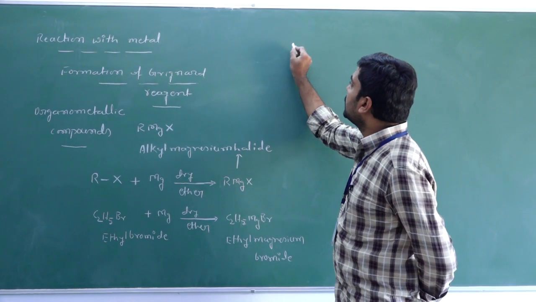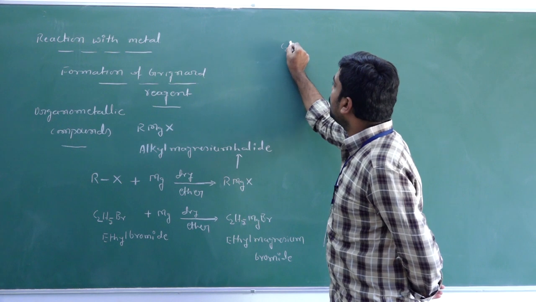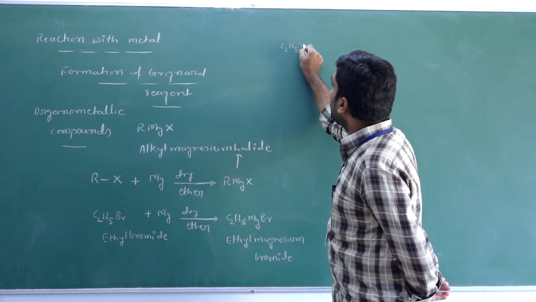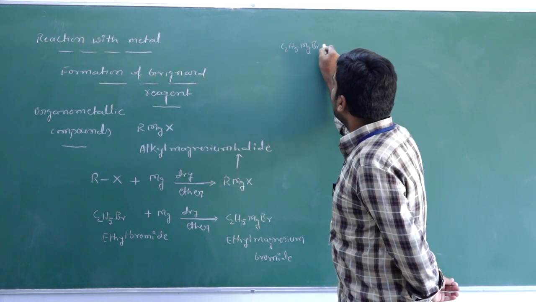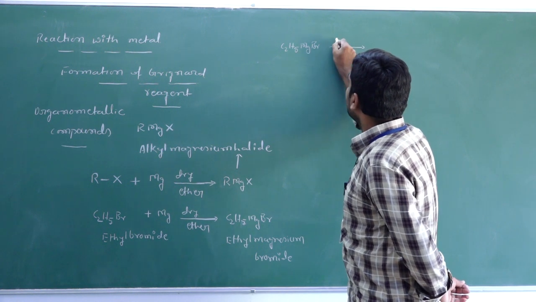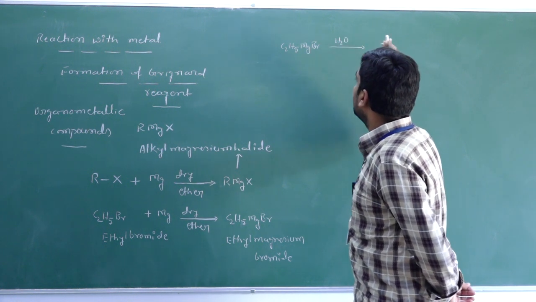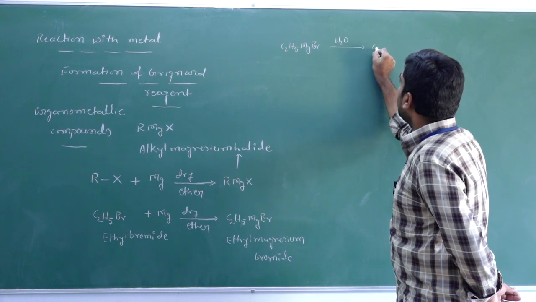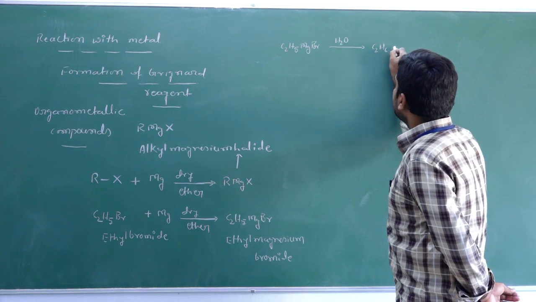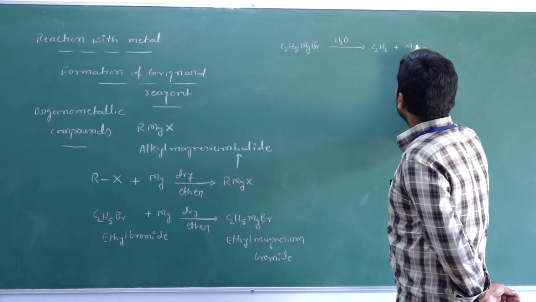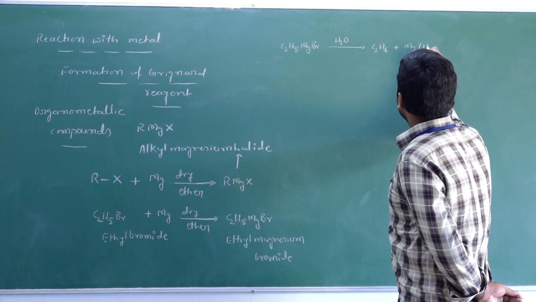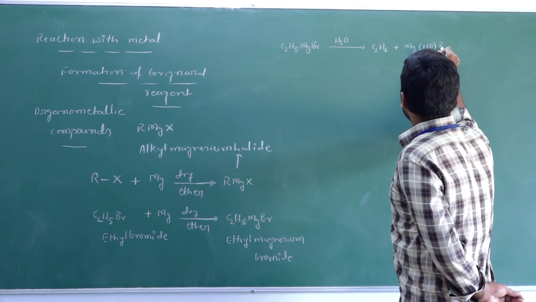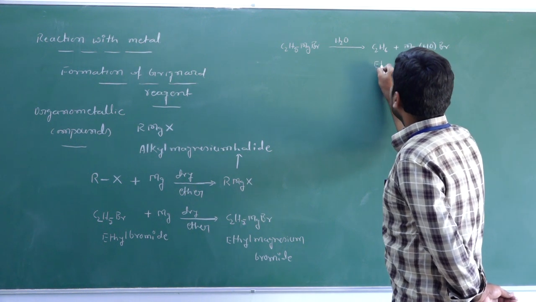For example, see here. So if you have C2H5MgBr, if some moisture is present, it abstracts the proton and it forms C2H6 and magnesium hydroxy bromide. That is, we get what?